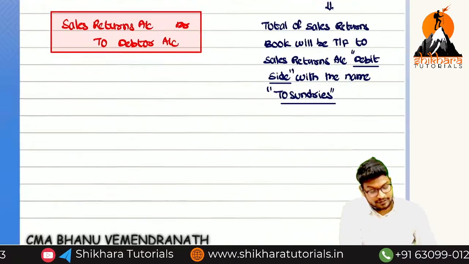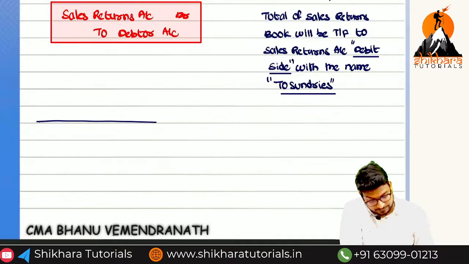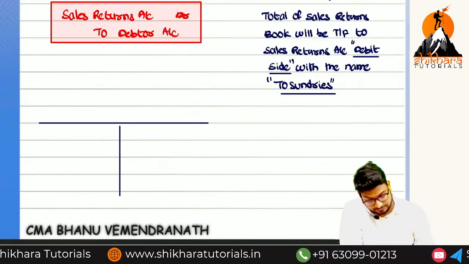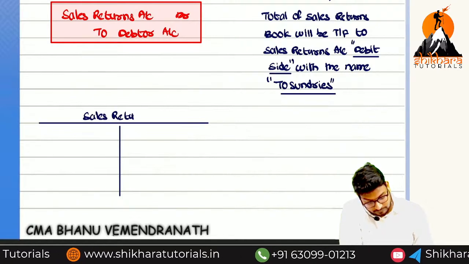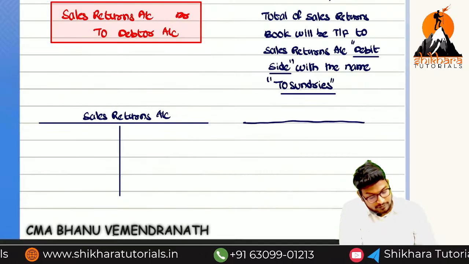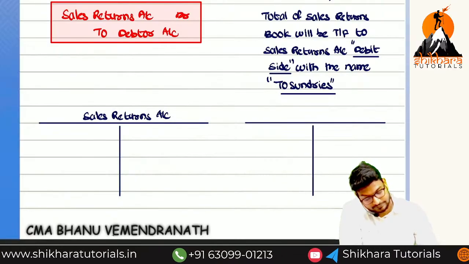So how many accounts we need to open? 3 accounts. What is the first account? Sales returns. Next, which accounts are we going to prepare? Shivagami and Avantika.